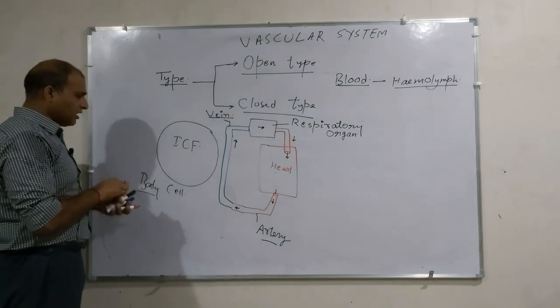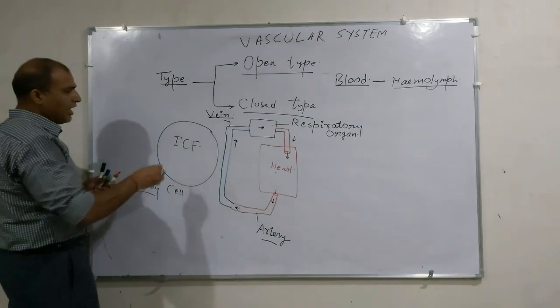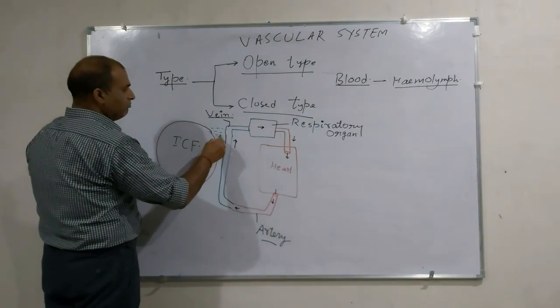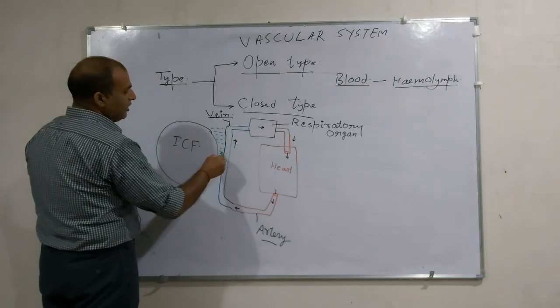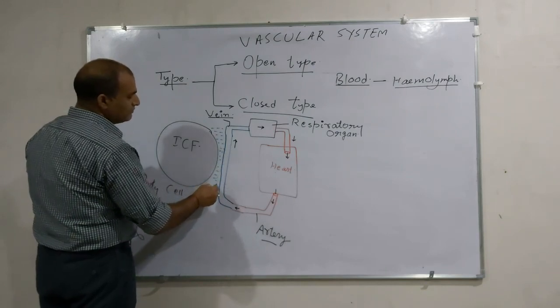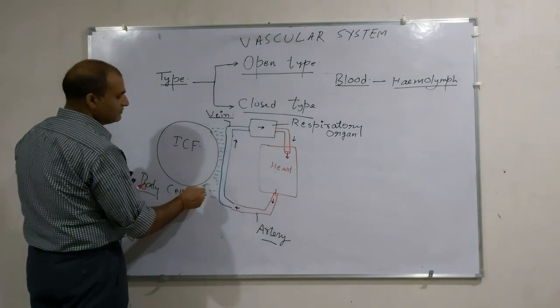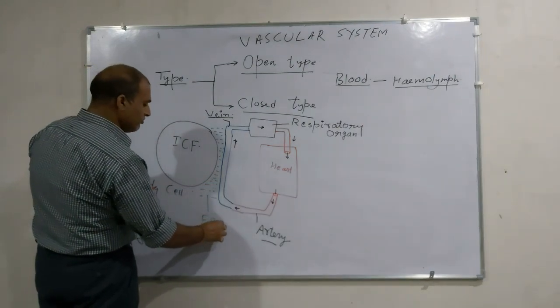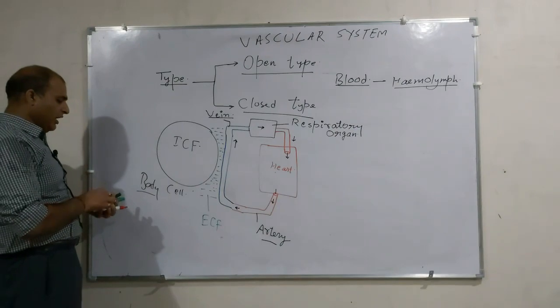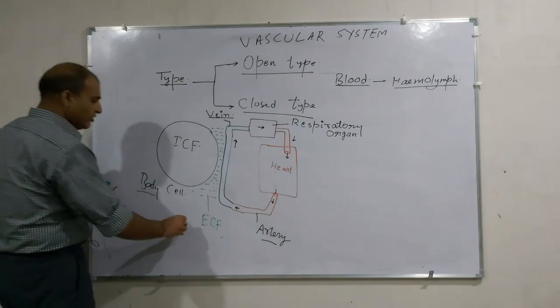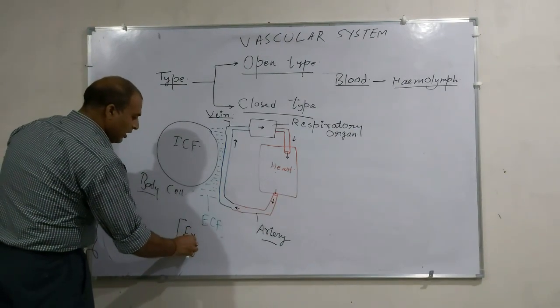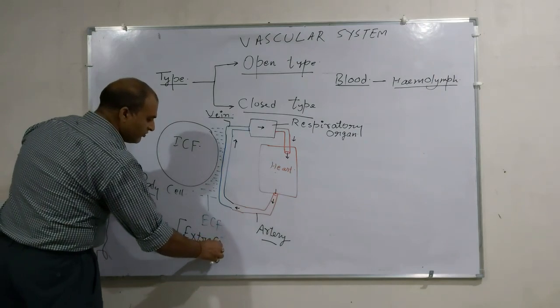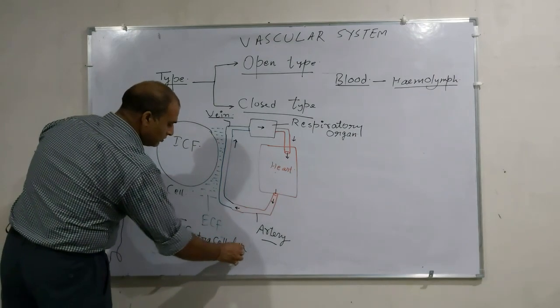And a kind of liquid that is present outside, in between the body cells and the blood vessel, is known as ECF. This stands for extracellular fluid.